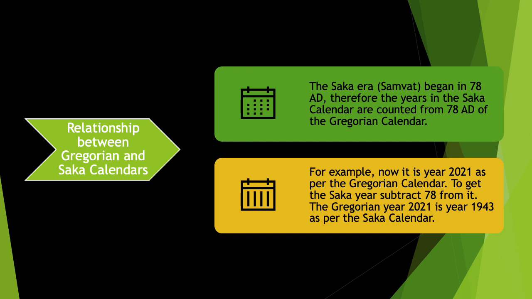When you go back to the picture of the Sakha calendar which I have put there in the previous slide, you will see in the corner it is written Shak Samvat 1943. That refers to the Sakha year. Okay.